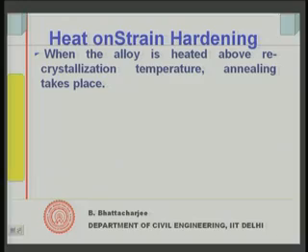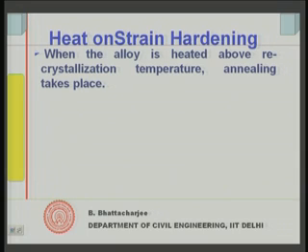Supposing we heat it beyond this temperature, then annealing would take place. So, up to a certain temperature there are not many disturbances, and beyond this temperature there will be a reduction in strength.